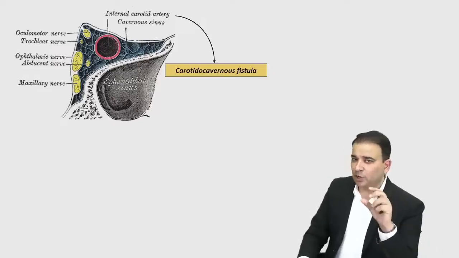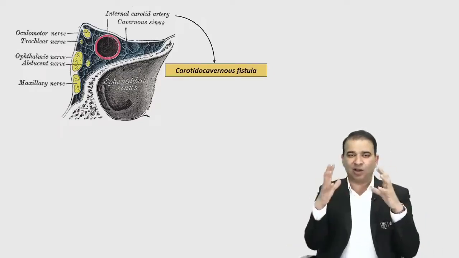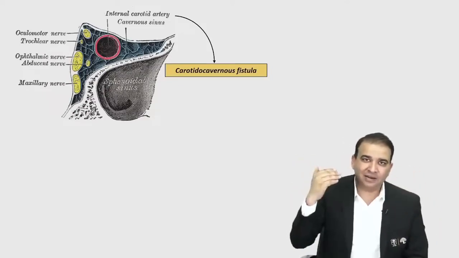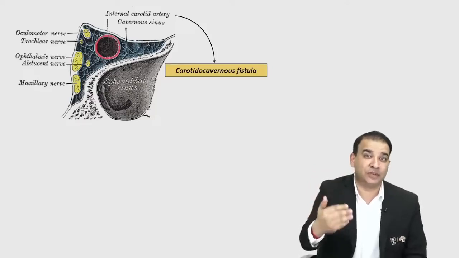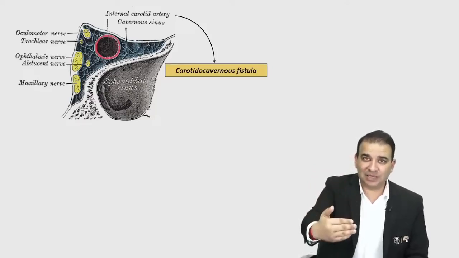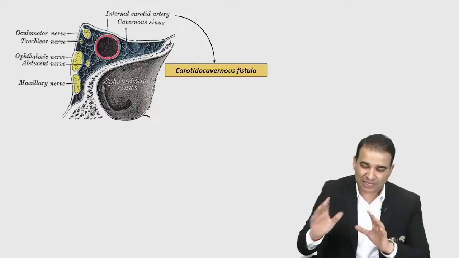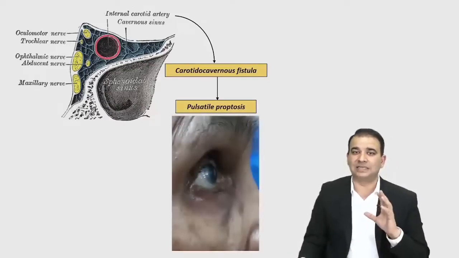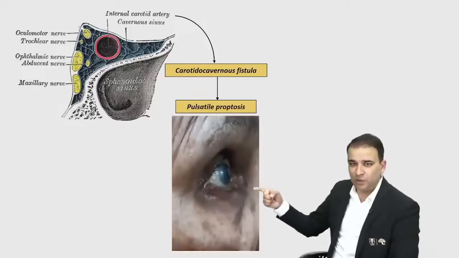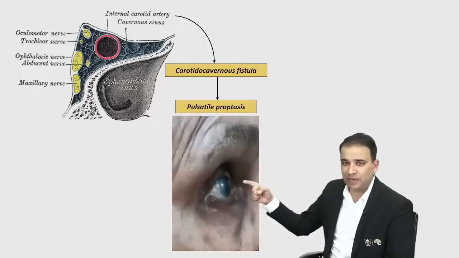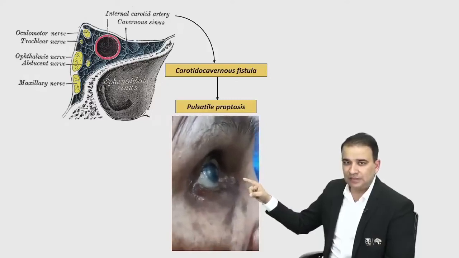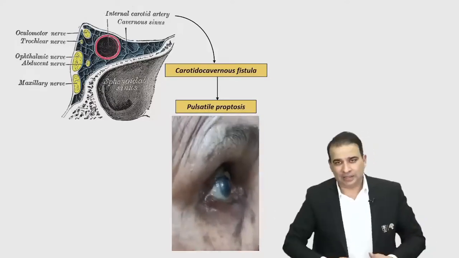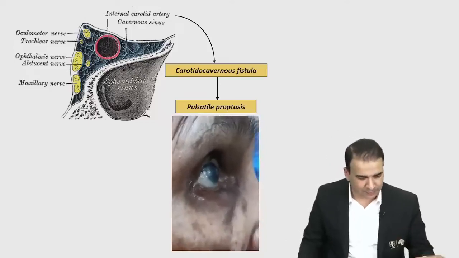Now, in case of carotido-cavernous fistula, what will happen, guys? When the internal carotid artery pulsates, the whole cavernous sinus will pulsate. And because the anterior relation of the cavernous sinus is the superior orbital fissure, the cavernous sinus will also pulsate and will push the content of the orbit and lead to pulsatile proptosis. Look at this picture, guys. Look at this video here. You can see the pulsatile proptosis. It's a very nice video showing the pulsatile proptosis here. That's because of the carotido-cavernous fistula formed. That's a pulsatile proptosis.